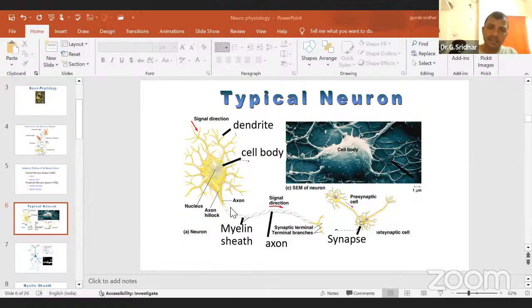Then one more important function which we can discuss here. You can see here the myelin sheath is not continuous. You are finding a node-like structure here. One node, two, three, four, five, like this. Why is there a node-like structure?